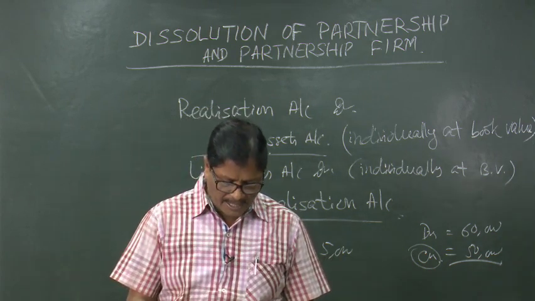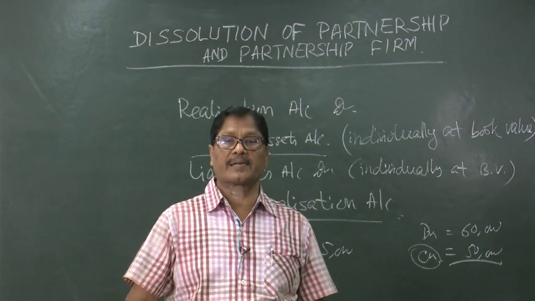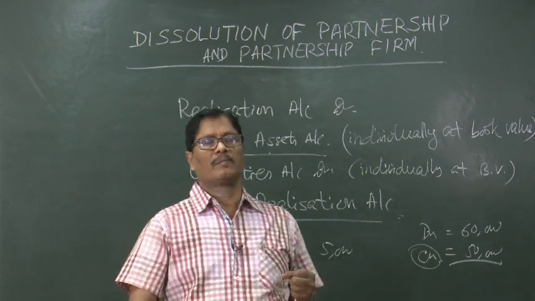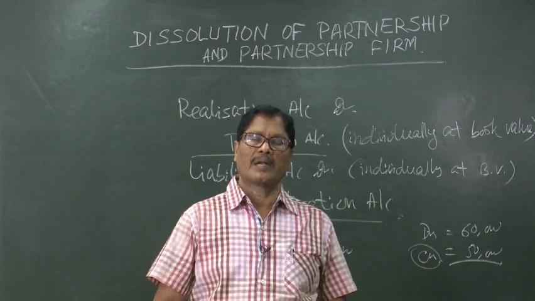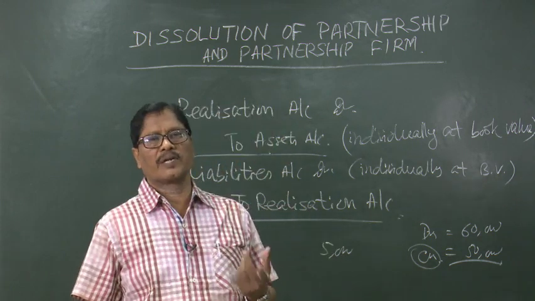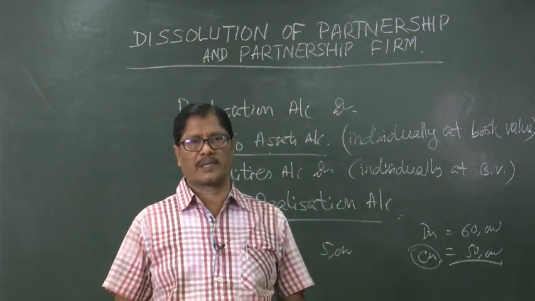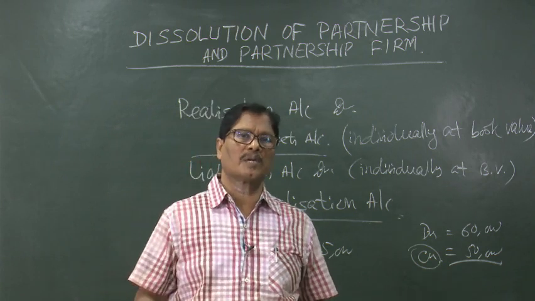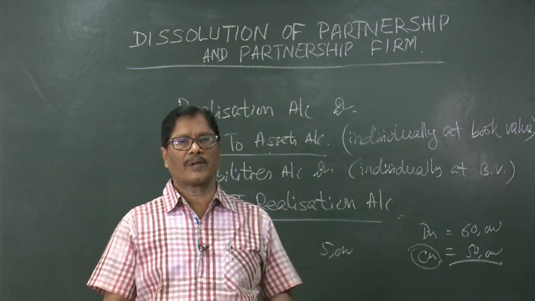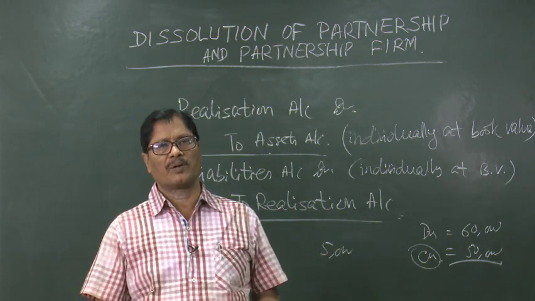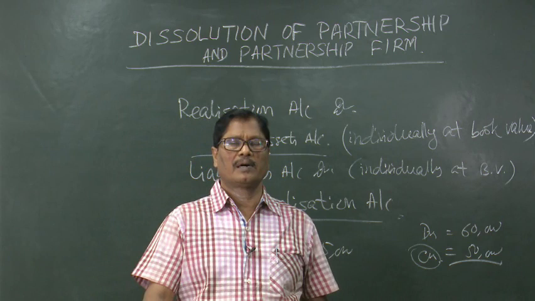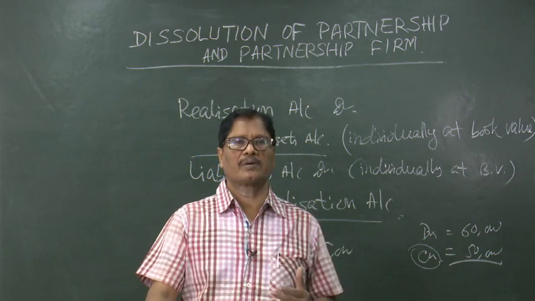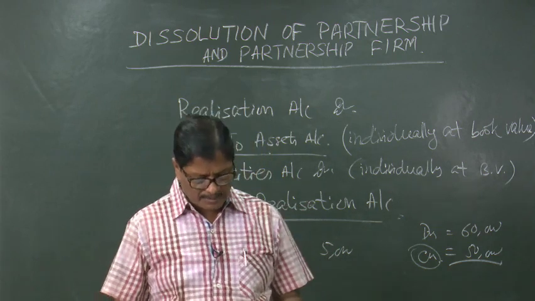Similarly, for realization of any unrecorded asset, suppose one asset was there but it was not recorded previously, and now it is fetching some value. So, the entry will be bank account debited to realization account. Just the opposite will be a liability which was not shown in the books of accounts, but now it is cropping up, so we have to pay some amount. So, we can say realization account debited to bank account for that liability.